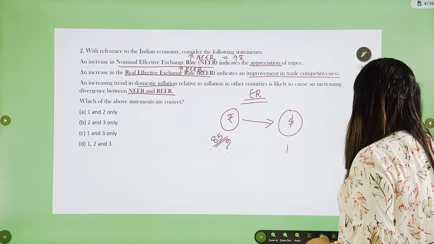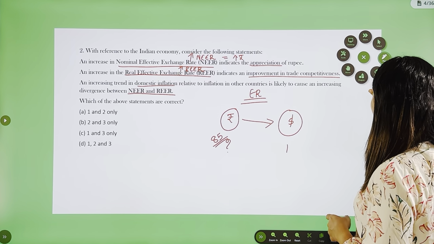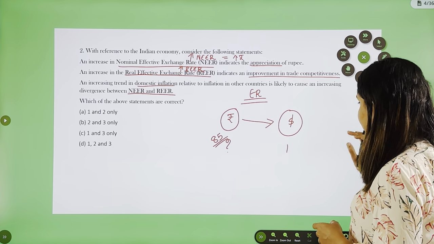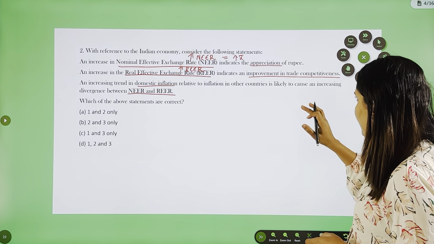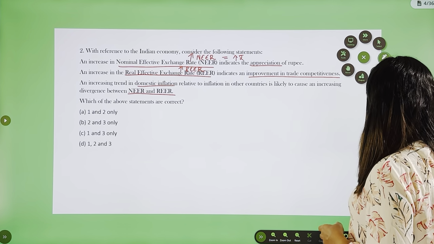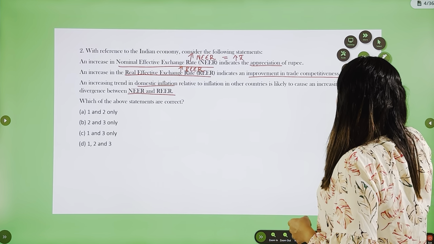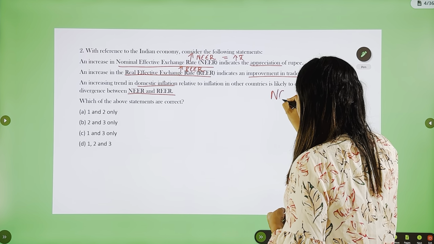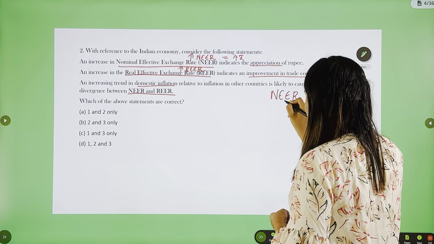This is the normal exchange rate. Now let's talk about nominal effective exchange rate and real effective exchange rate. Now, NEER and REER. First let us see NEER, that is nominal effective exchange rate.